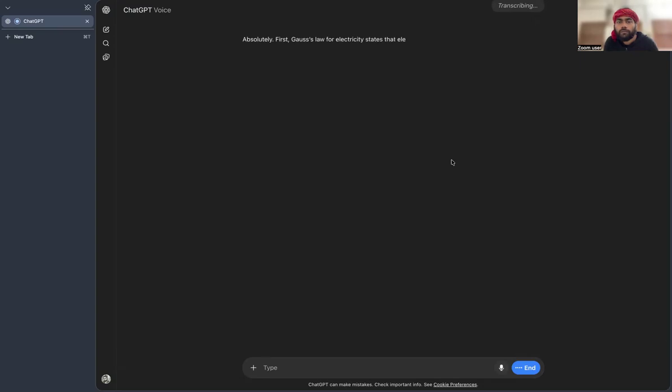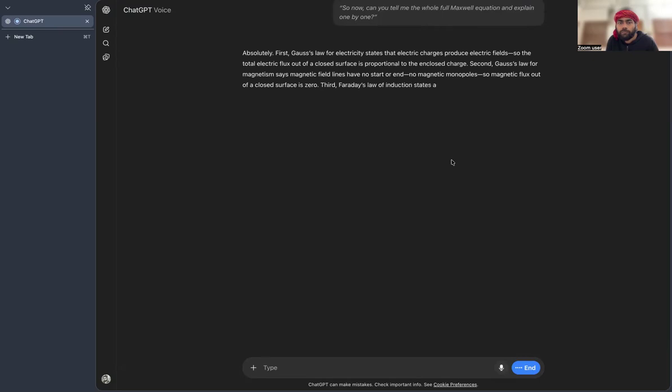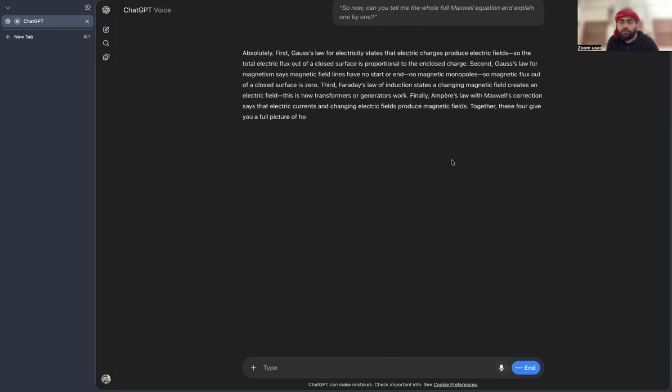Absolutely. First, Gauss's law for electricity states that electric charges produce electric fields. So the total electric flux out of a closed surface is proportional to the enclosed charge. Second, Gauss's law for magnetism says magnetic field lines have no start or end, no magnetic monopoles. So magnetic flux out of a closed surface is zero. Third, Faraday's law of induction states a changing magnetic field creates an electric field. This is how transformers or generators work. Finally, Ampere's law, with Maxwell's correction, says that electric currents and changing electric fields produce magnetic fields. Together, these four give you a full picture of how electric and magnetic fields interplay.